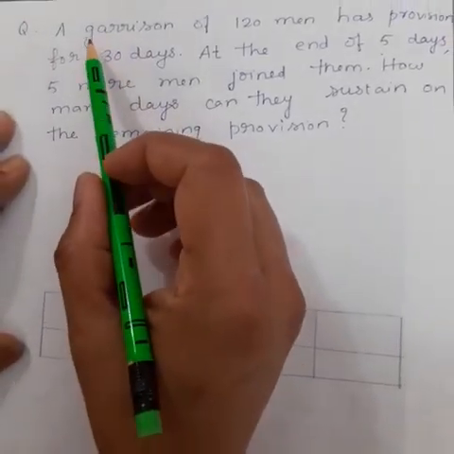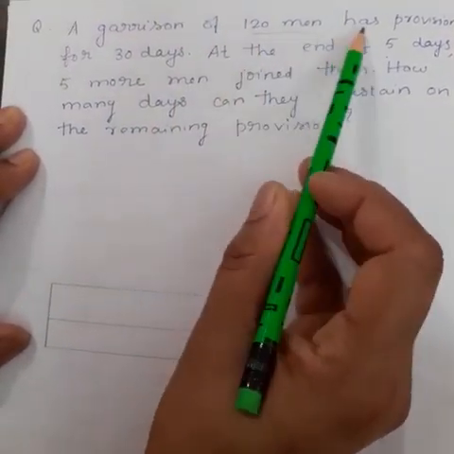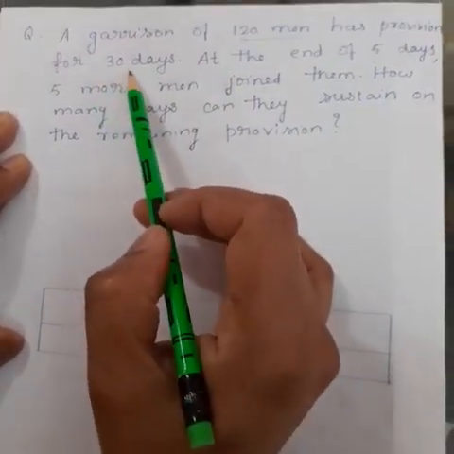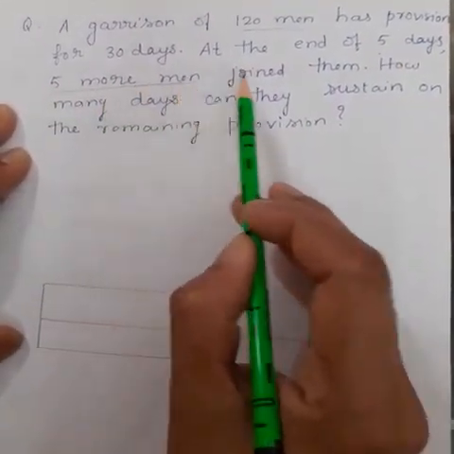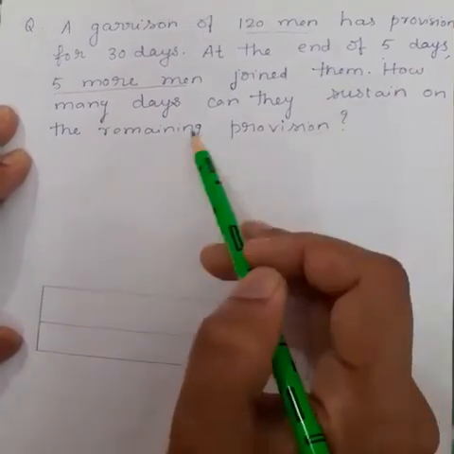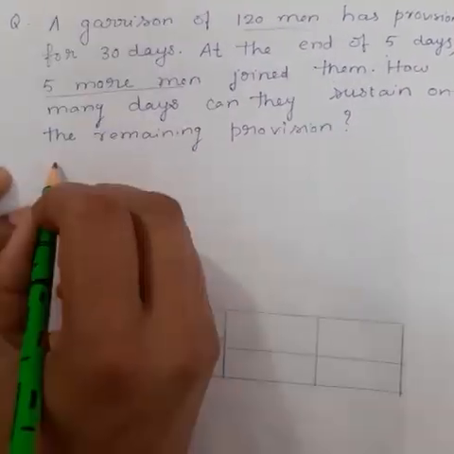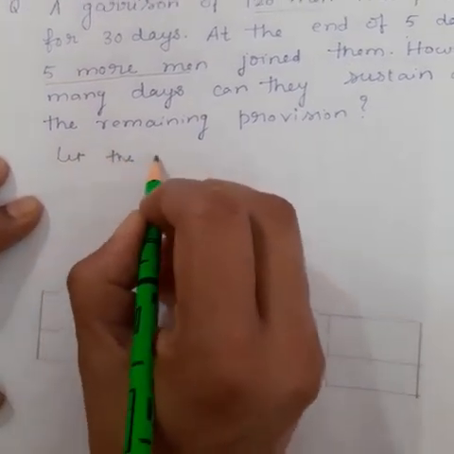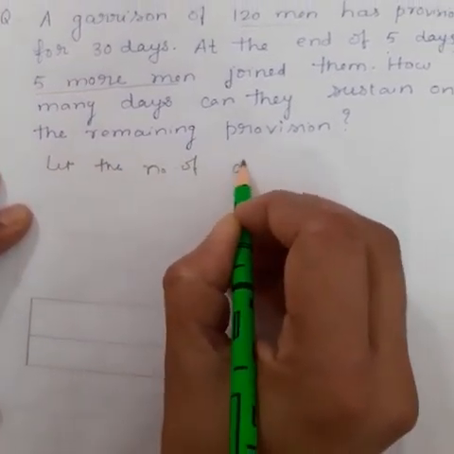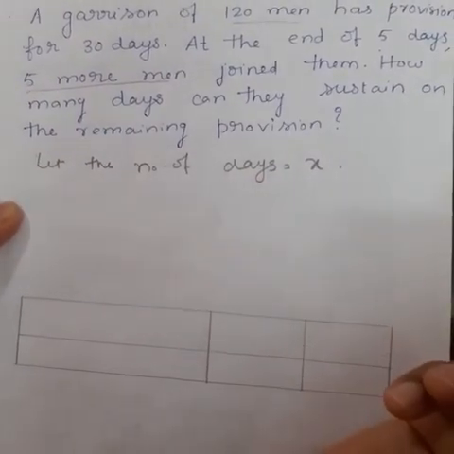Let's discuss another question. A garrison of 120 men has provision for 30 days. At the end of 5 days, 5 more men join them. How many days can they sustain on the remaining provision? Now here let the number of days be equal to x.